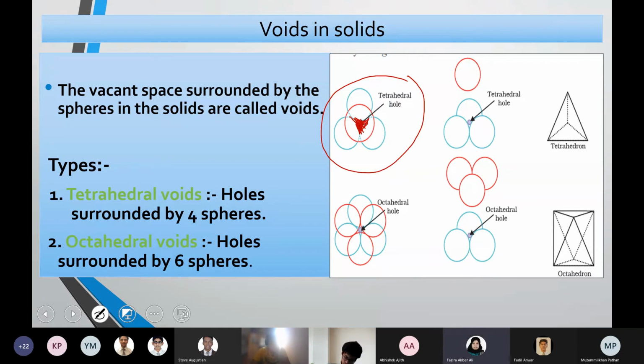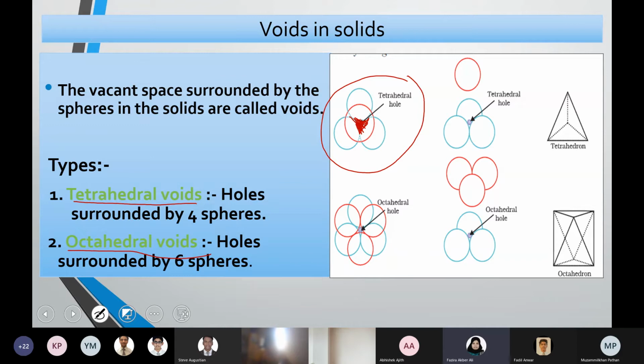But when you come to the octahedral void, when you're arranging a second layer, another type of void is possible where 3 are in the bottom layer and 3 are in the top layer. First layer 3 particles, second layer 3 particles, together making a whole, that is the void, which is known as the octahedral void. So tetrahedral voids are surrounded by 4 particles or 4 spheres, and octahedral voids are surrounded by 6 particles or 6 spheres.